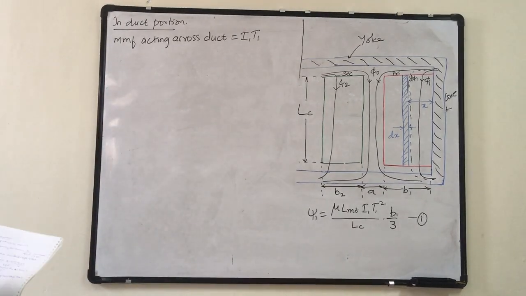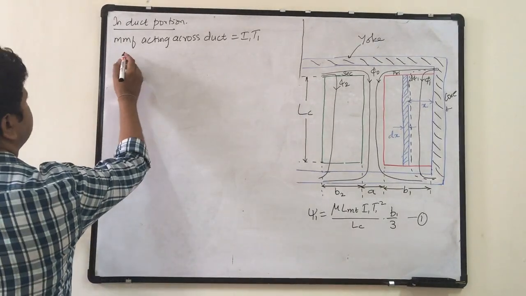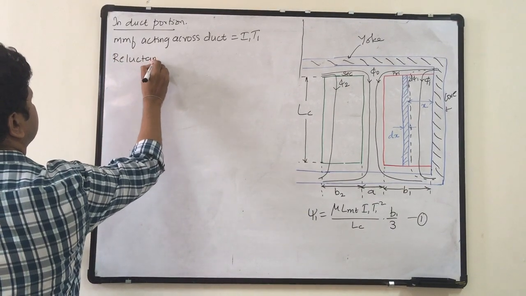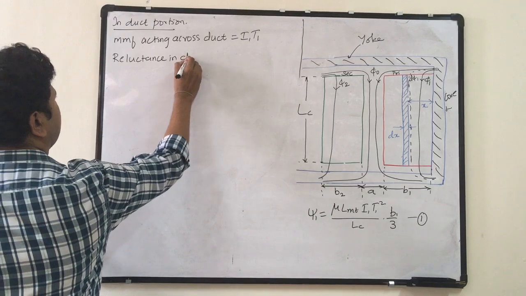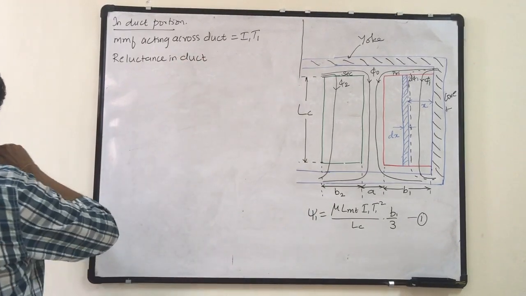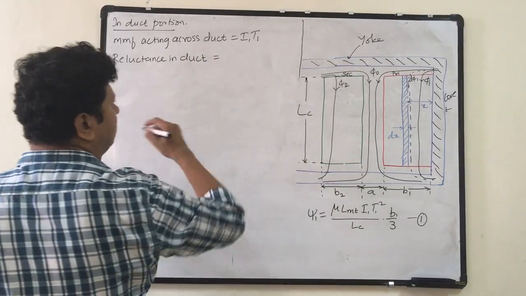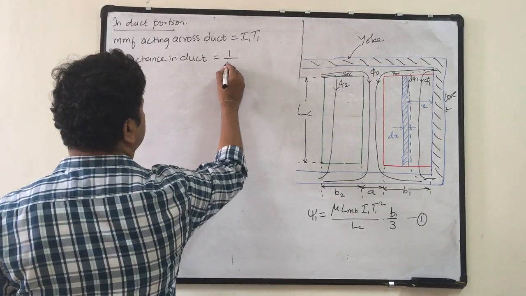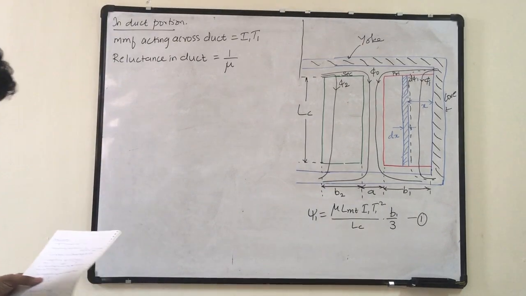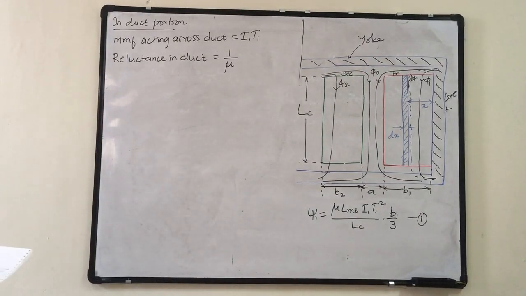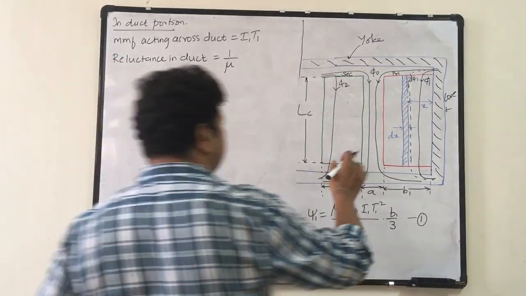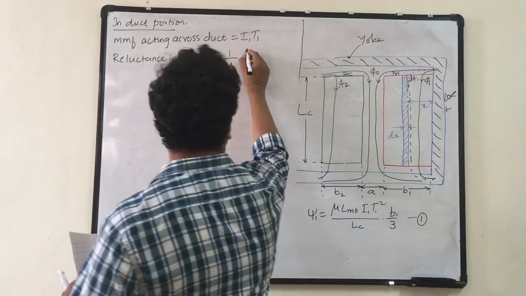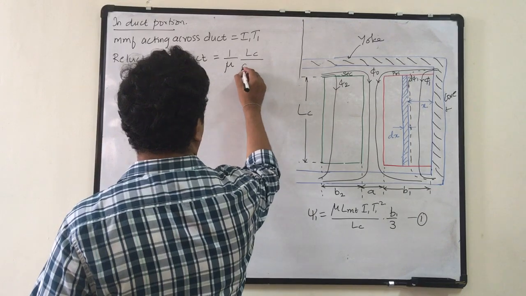So reluctance in the duct is equal to 1 over mu, times the length of the duct, which is the axial length of the coil. This is the duct from here to here. This is the axial length of the coil, LC, divided by the area of the duct.